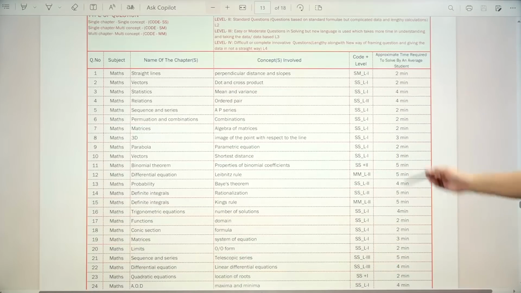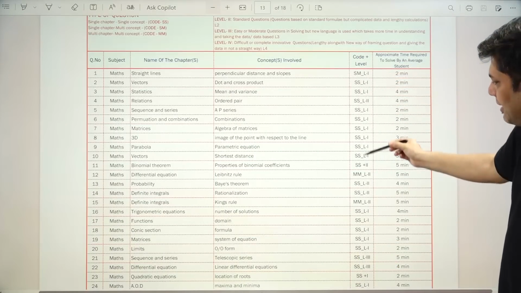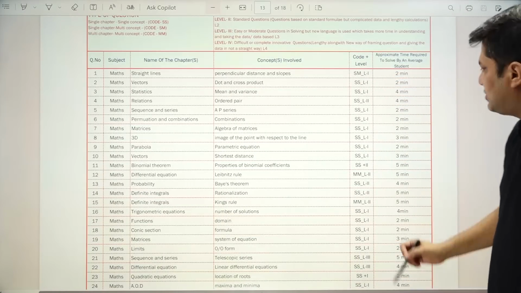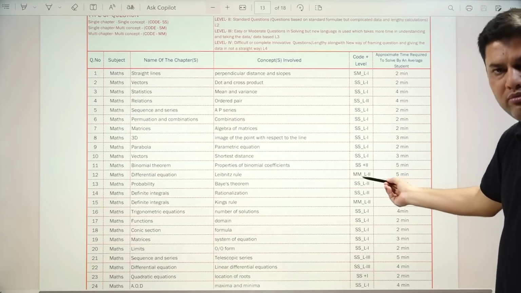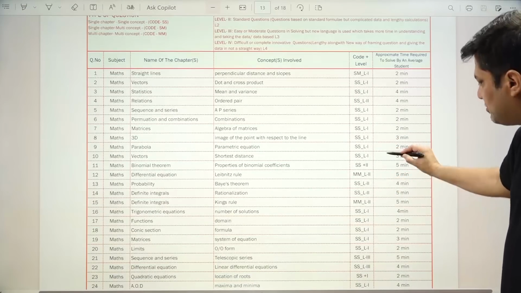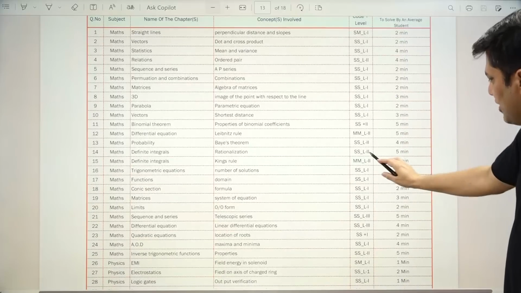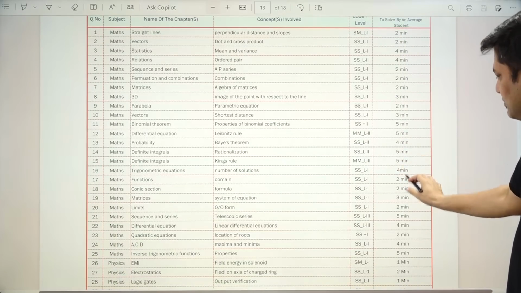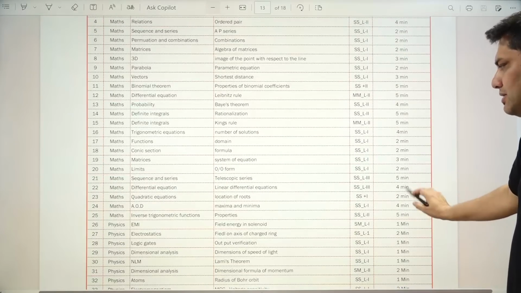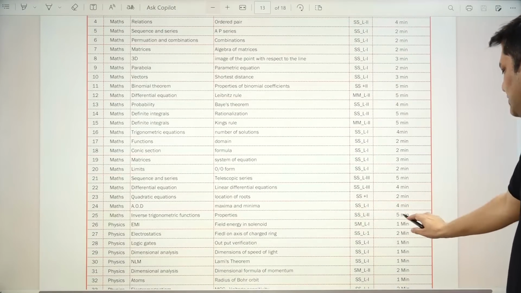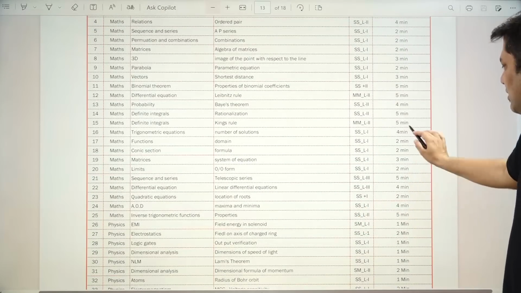You can see that, because maximum questions were single chapter and single concept, level 1 questions. Few of them are MM and level 2, that means multi-concept and multi-level problems. And 5 minutes, SS and level 2 5, these are lengthy questions. So few of them are lengthy questions. You can see that 25 questions end here, 5 minutes, 4 minutes, and few questions